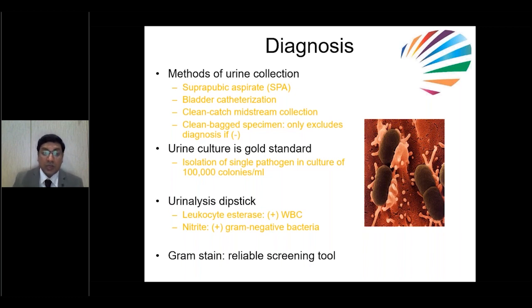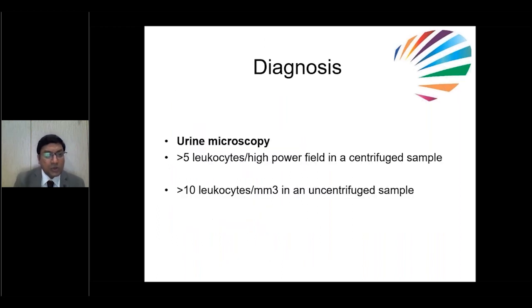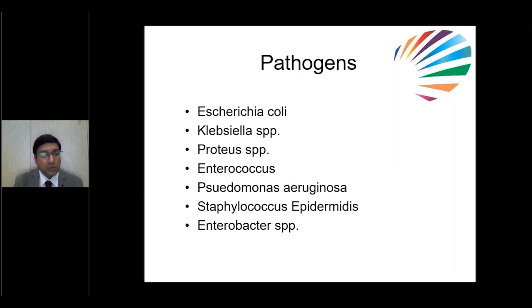Gram stain is also a reliable screening test to diagnose UTI. So urinary microscopy, if leukocytes are more than 5 in high power field in a centrifuged sample, in presence of symptoms is suggestive of UTI. More than 10 leukocytes in an uncentrifuged sample in presence of symptoms is again suggestive of UTI. What are the commonest pathogens? Most of the time this is because of E. coli or Klebsiella, Proteus. Sometimes it might be because of Pseudomonas, Staphylococcus epidermidis, or Enterococcus or Enterobacter.